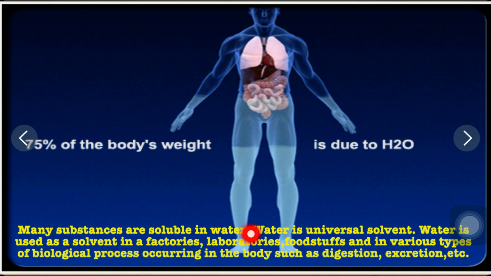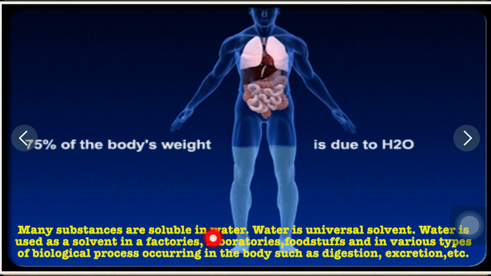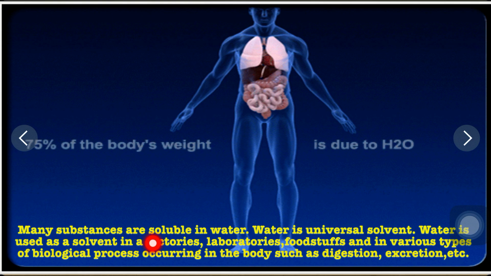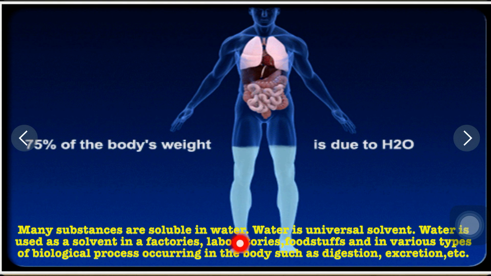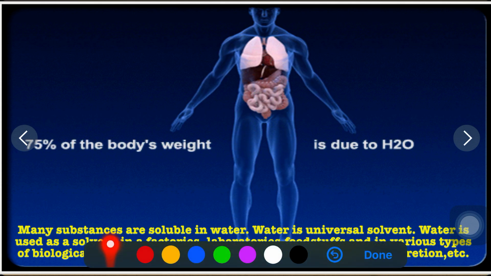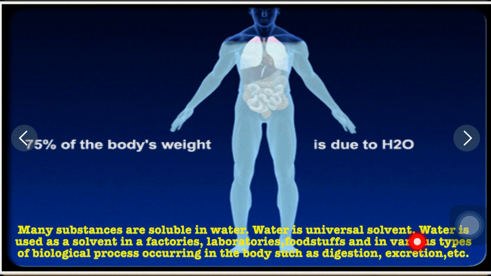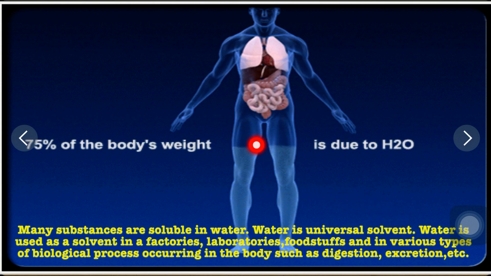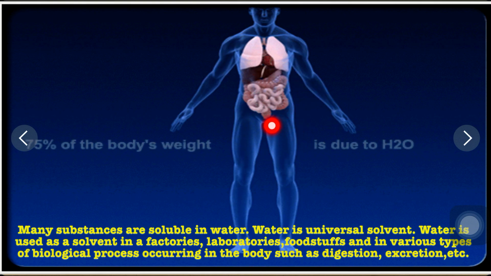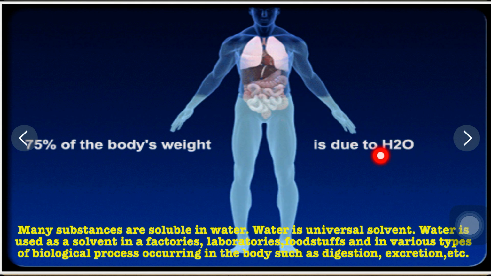Student, water is a universal solvent because many substances are soluble in water. Water is used as a solvent in factories, laboratories, foodstuffs, and in various types of biological processes occurring in the body such as digestion, excretion, etc. So, for every process occurring in the human body, water is necessary.